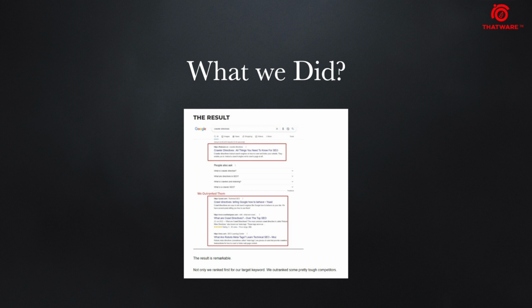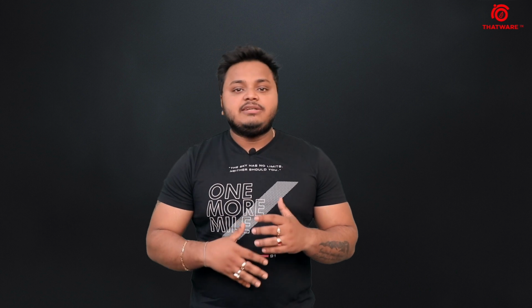Now what we did was very simple. Based on the result, we ran our AI model. We included more parameters and more keywords for which we can actually rank, and this is the result for crawler directives. Now we are ranking on page 1, and we have actually outranked some of the important websites including Moz as well. So guys, as you have seen, just by training a simple neural network model, you can actually get an edge over the competition to rank for some keywords for your SEO practices.